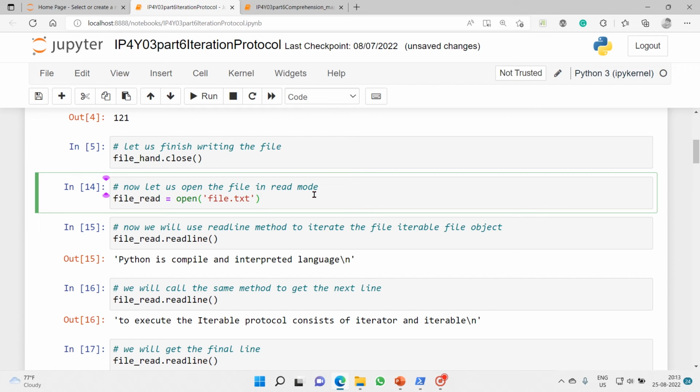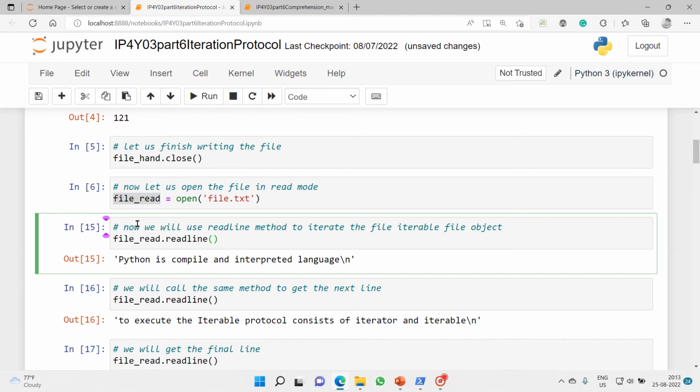Now the action begins. We will open the file in read mode. By default, if you don't give any mode, it automatically takes read mode. That's why I haven't mentioned any mode here. I have taken this file handle as file read.